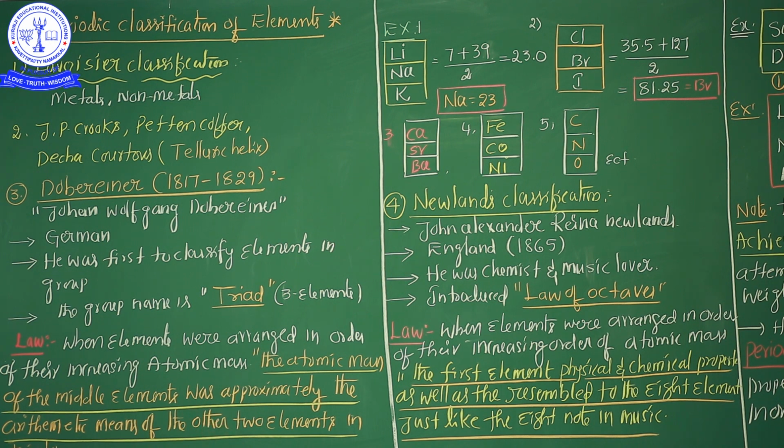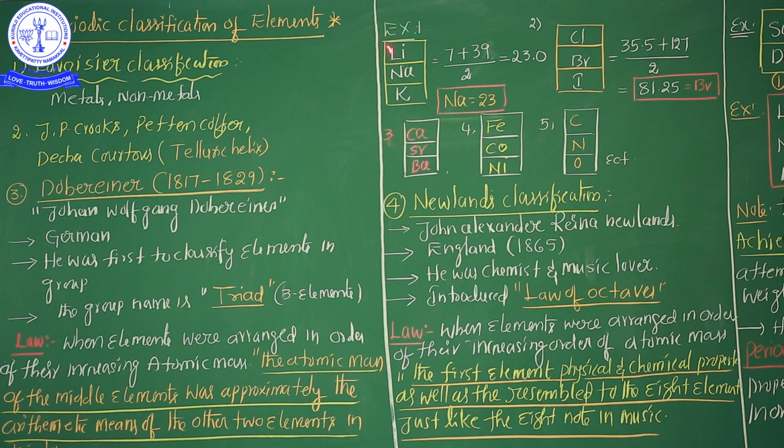Most important, simple, don't get confused. If the elements were arranged in increasing order of atomic mass, the atomic mass of the middle element was approximately the arithmetic mean of the other two elements in the triad. Is it clear? Now see here, I already mentioned some examples, the Dobereiner triad.